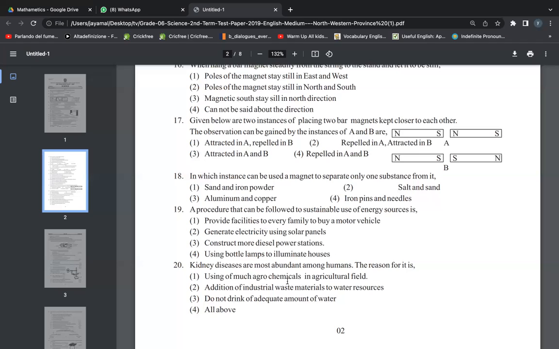Using of much agrochemicals in agricultural field, addition of industrial waste materials to water resources, do not drink adequate amount of water. Kidney diseases comes due to insufficient of water.